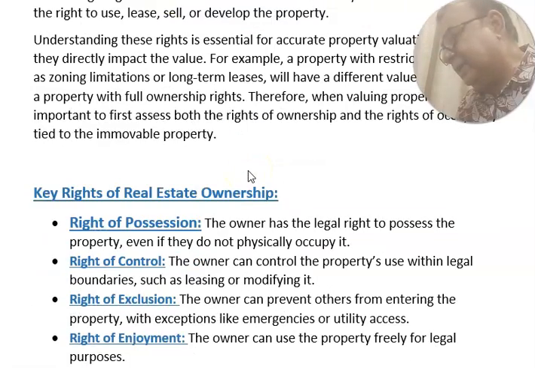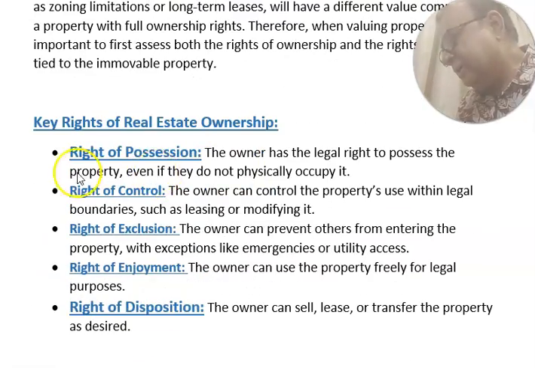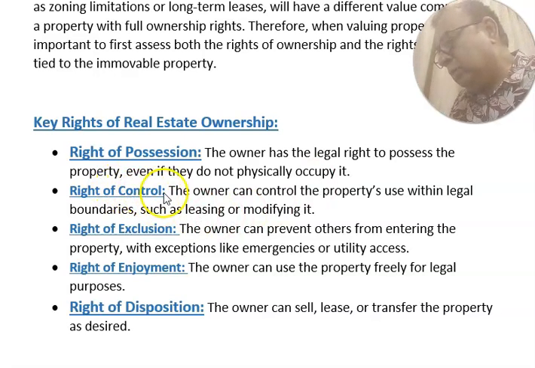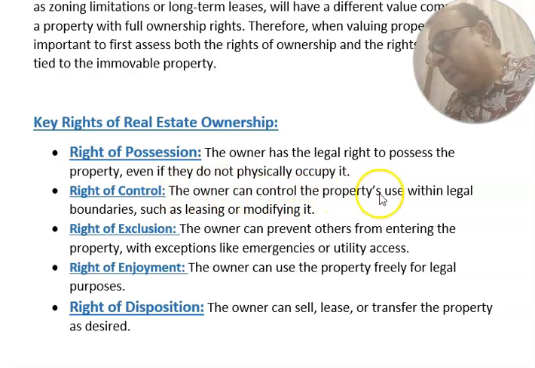Key rights in real estate of ownership. First right is the right of possession. The owner has the legal right to possess the property even if they do not physically occupy it. Right to control. The owner can control the property's use within legal boundaries, such as leasing or modifying it.